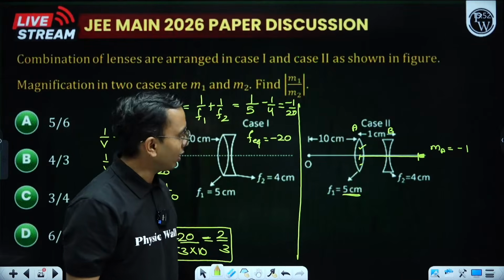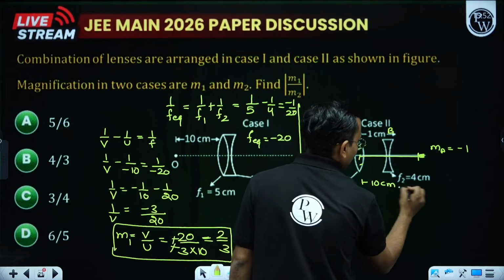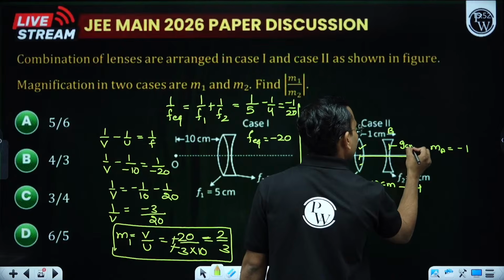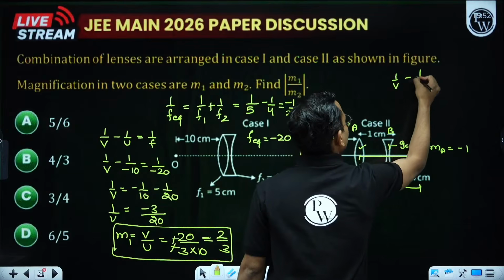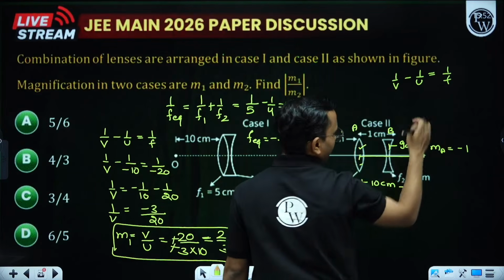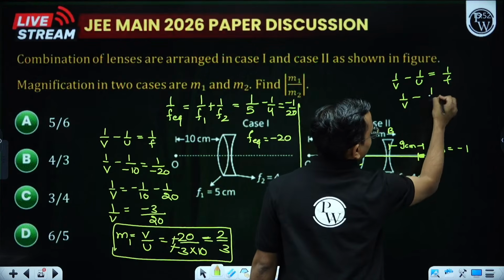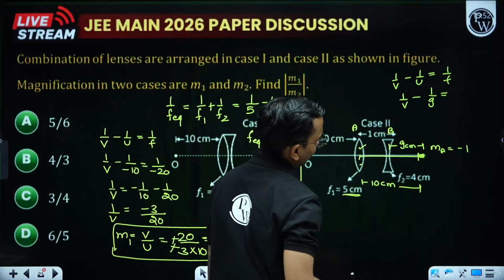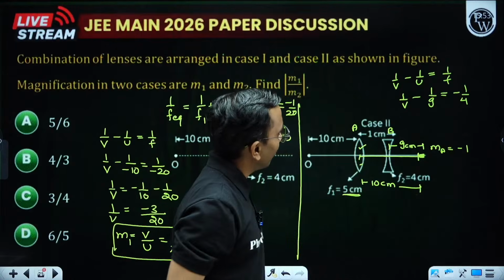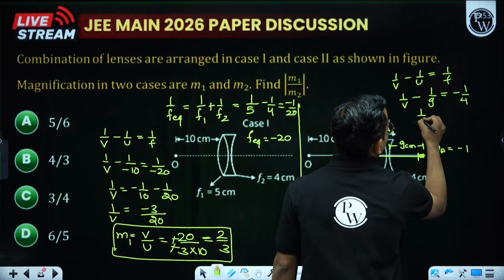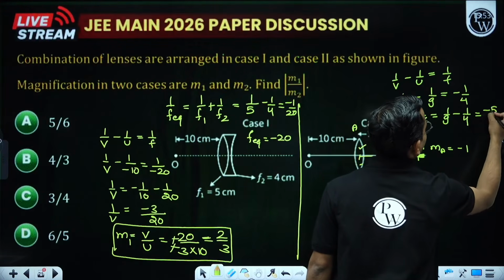Now due to lens 2 I will find. Due to lens 2, this total was 10 centimeter, so this will be 9 centimeter. Just use the lens formula again. 1 by v minus 1 by u is equals to 1 by f. V we need to find. U is plus 9 for this lens is equals to, what is f? Focal length is 4, put with sign minus 4. Everything else is fine. So 1 by v comes out to be 1 by 9 minus 1 by 4. So this becomes minus 5 by 36.